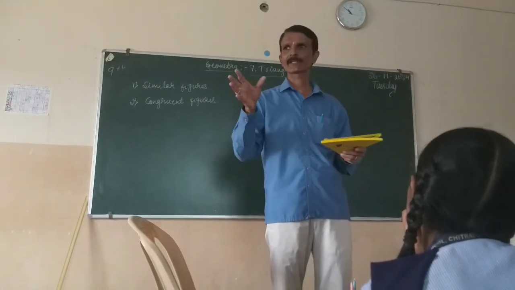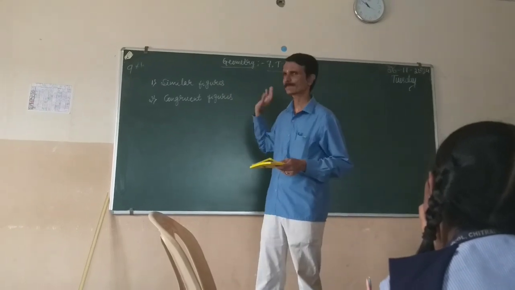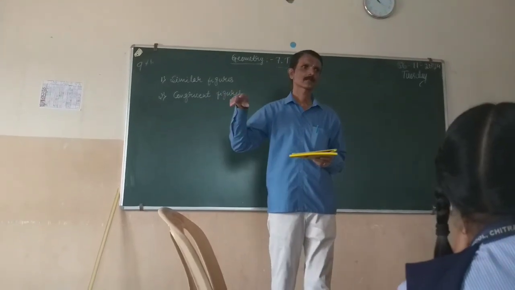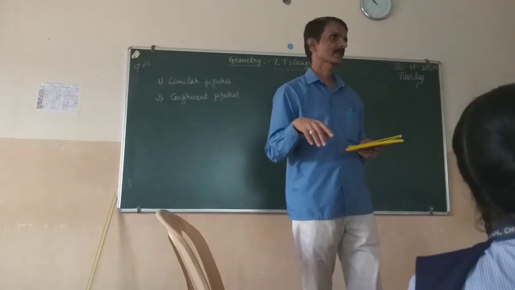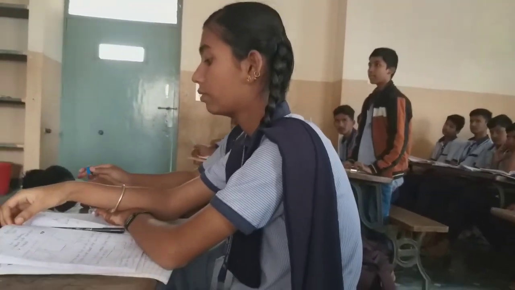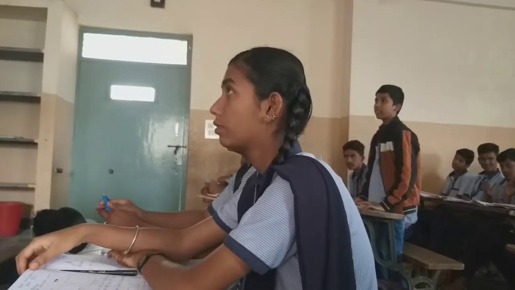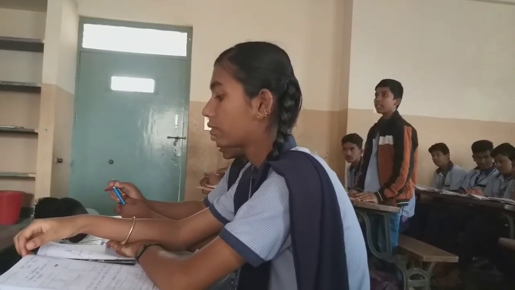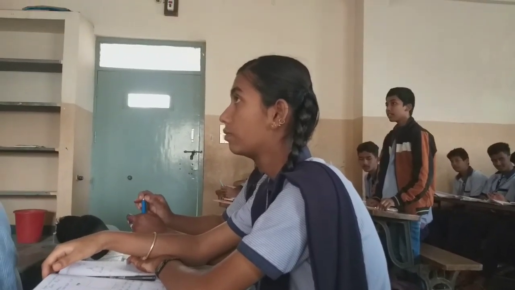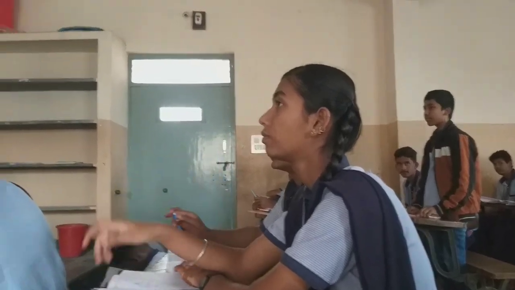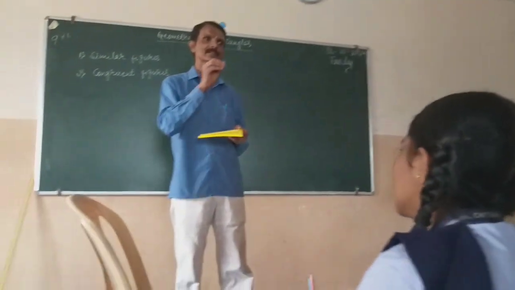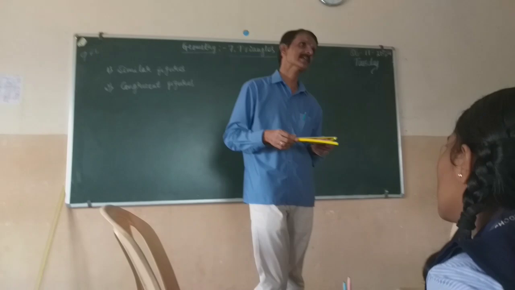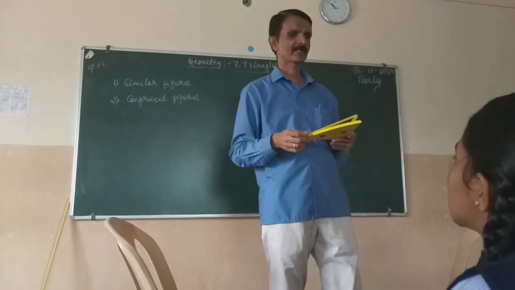So what is meant by congruent figures? Stand up and say. Figures which have the same shape and same size are called congruent. Say loudly. The figures which have the same shape and same size are called congruent figures.